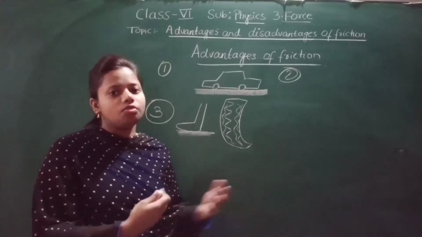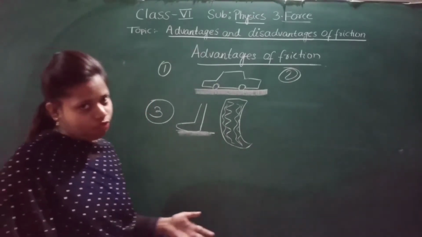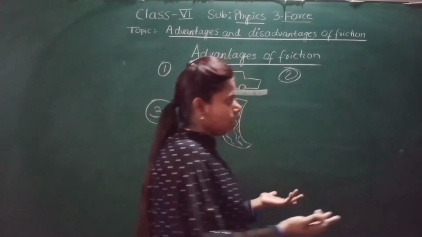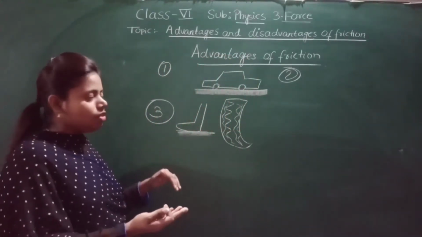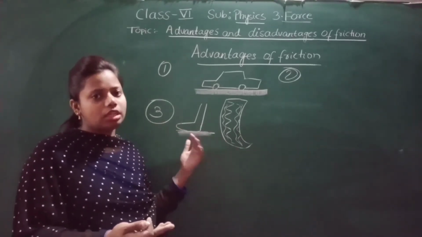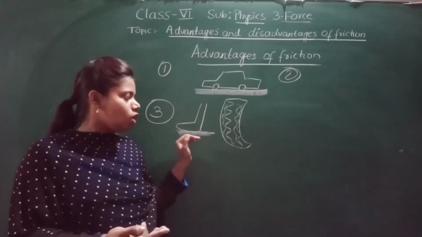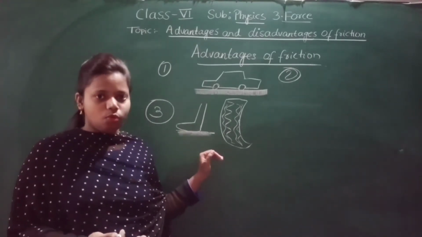We would always fall down if friction were not there. So we are able to walk very easily. Why? Because of friction. And where is the friction produced? Between the feet and the surface of the road. Wherever you walk on that surface, friction is produced. So because of friction, we are able to move.